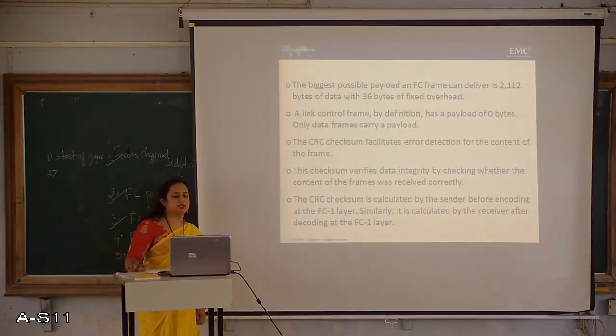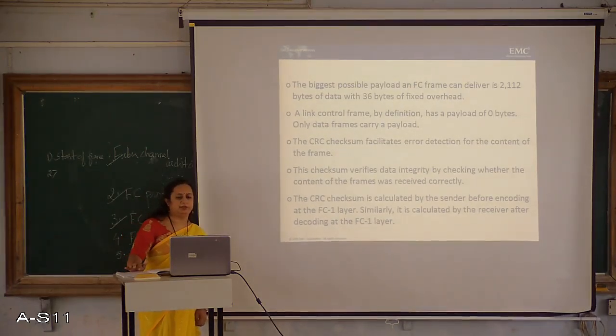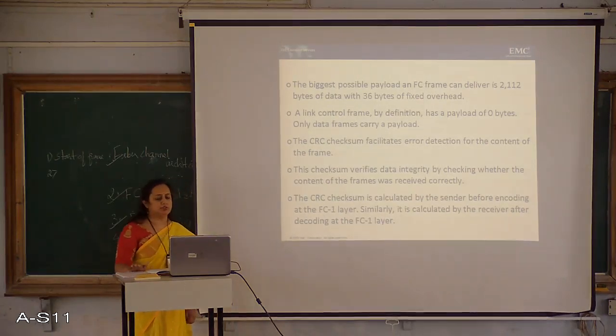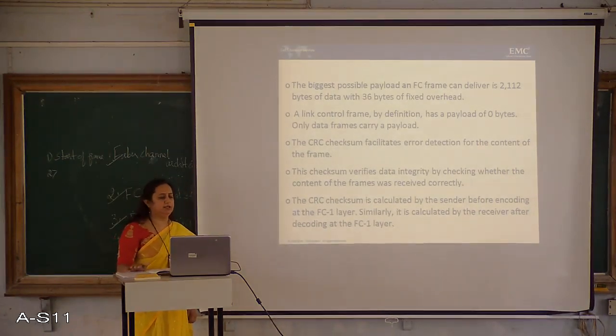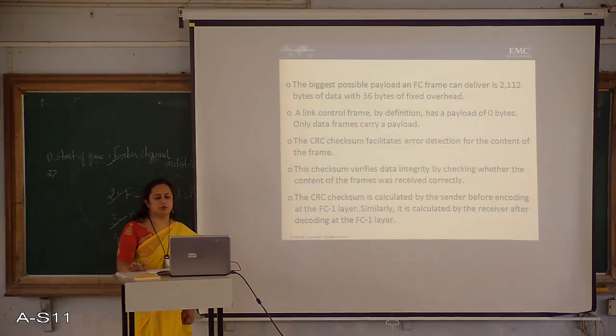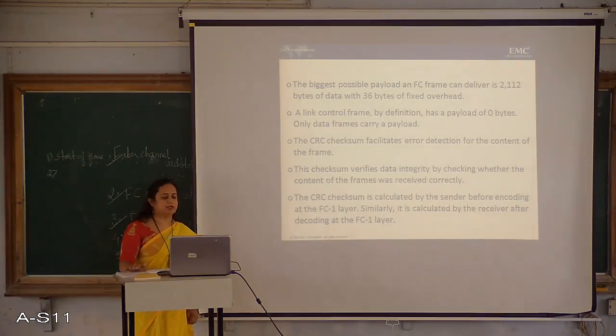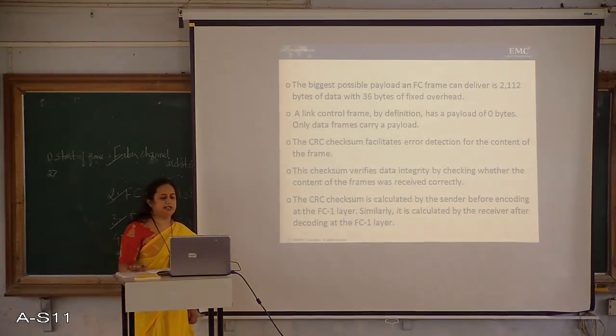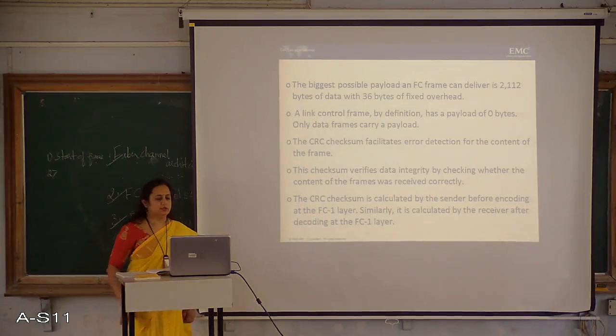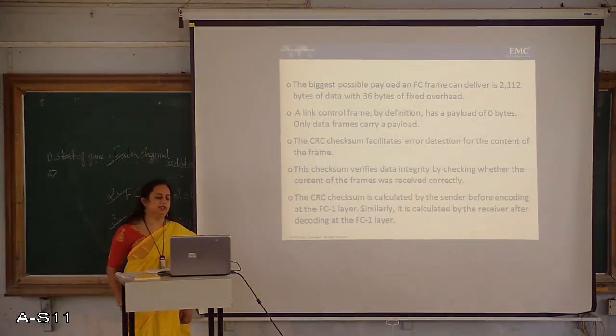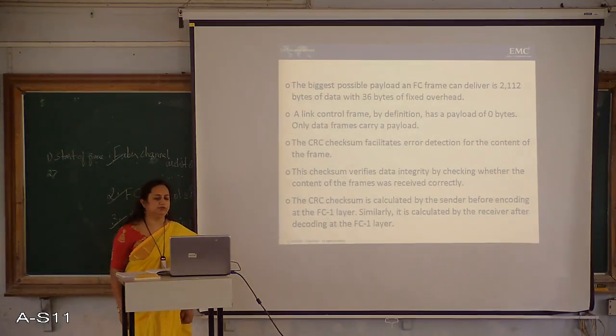The biggest possible payload an FC frame can deliver is 2112 bytes of data with 36 bytes of fixed overhead. A link control frame, by definition, has a payload of 0 bytes. Only data frames carry a payload. So you must be able to differentiate between a link control frame and a data frame.